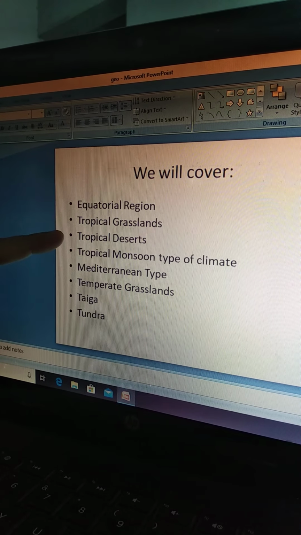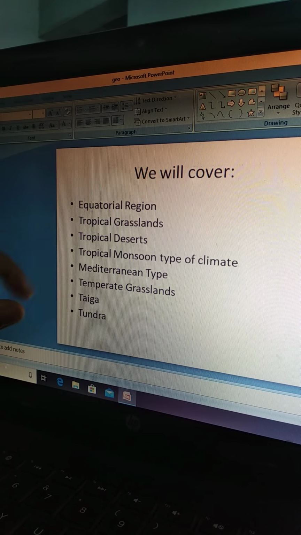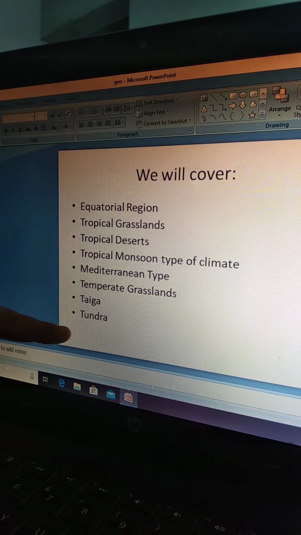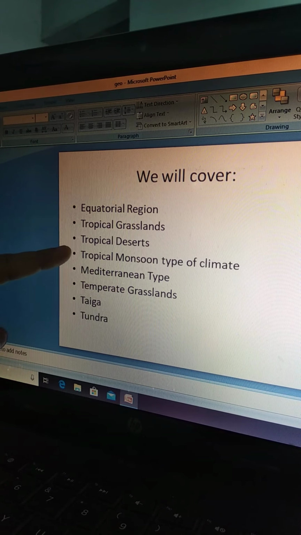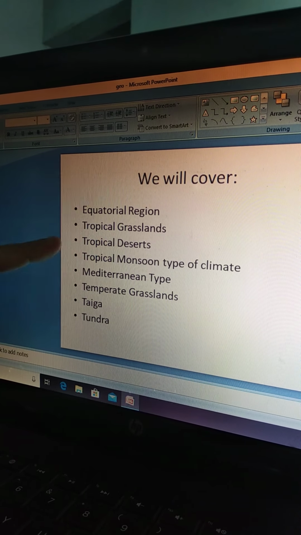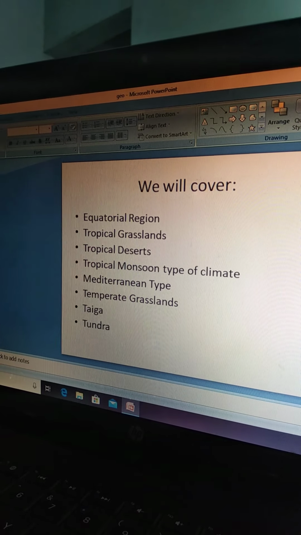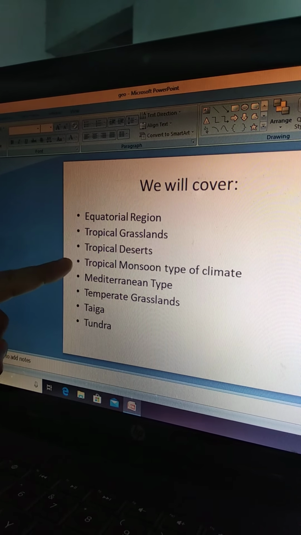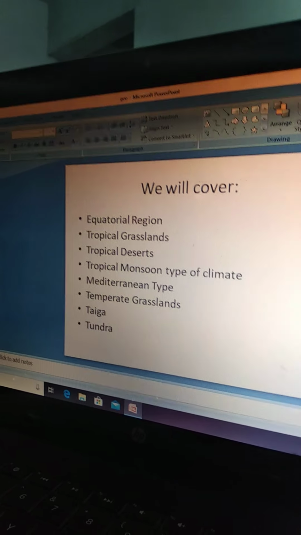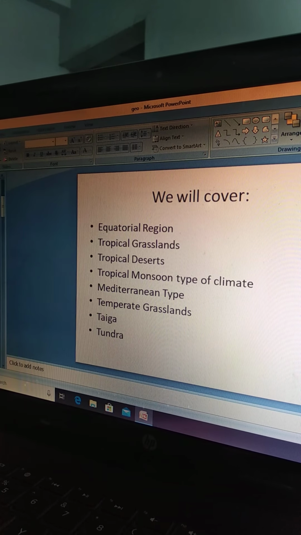Then you have tropical deserts. Then you have taiga and tundra, and tropical monsoon type of climate. This is my favorite. Why? Because India falls under this category. So we would be talking about this in detail afterwards. And let us start with the equatorial region now.